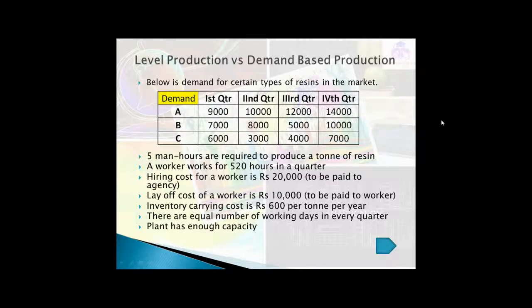Many times we have a confusion whether we should have a level production throughout the year, that is, we should find the average demand and we should produce that demand. Whenever we have less requirement, we should produce in that particular quarter or month for those months in which we will have higher requirement. Or else we can have a capacity buffer: we can have more people when we have more demand, and we can reduce our capacity, or have fewer people, when we have low requirement. So that's demand chasing, and the other is level production.